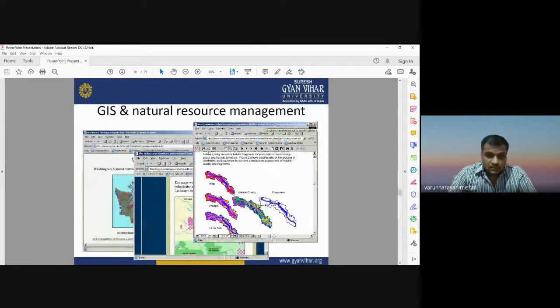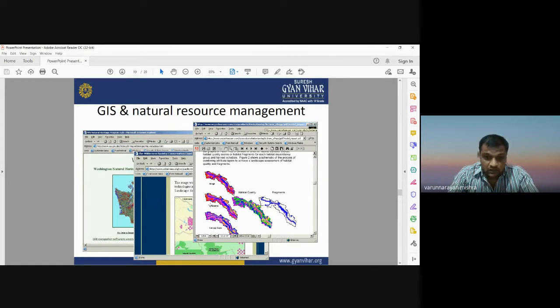Now you see here, this is the way in which we can use GIS for natural resource management. Okay, so in the figure you can see these are the maps showing the habitat quality. Habitat quality means the environment surrounding a living space. So how a habitat is suitable for a particular species. If you want to work on the conservation of particular species or particular forest type, you need to assess the habitat quality of that area. So GIS can be useful for managing all the spatial data sets that will be useful for habitat quality assessment.